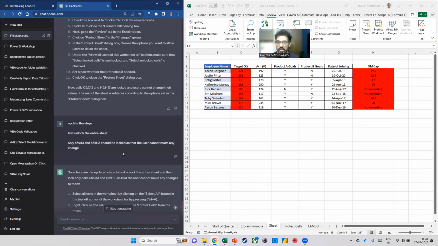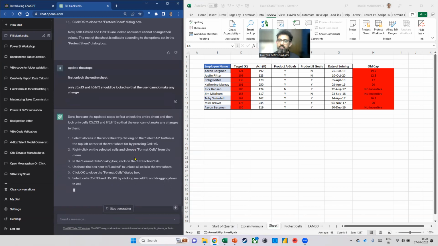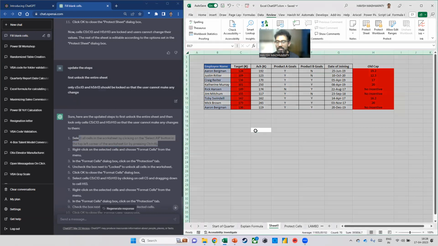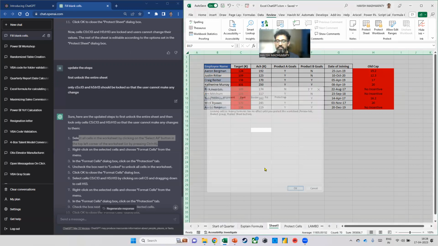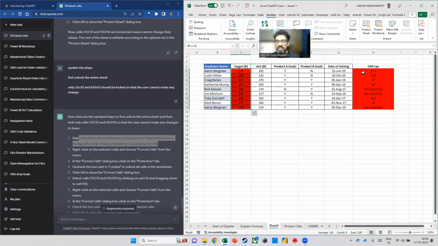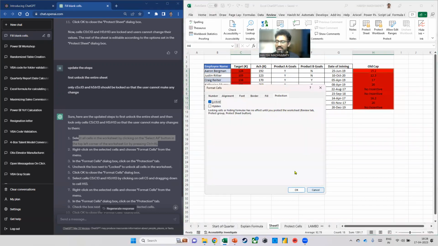So with this revised question, now it says, fair enough. Because now I've told it that I first want to unlock the entire sheet, now it says, okay, now select all the cells. That means you press Control A, select the entire worksheet. Then I go to Format Cells, Protection, and now it says remove the lock. So I'm unlocking it. Now it says, okay, now go back and then you lock C5 to C13 and H5 to H13. And now you notice I'm putting a lock here. The rest remains the same.